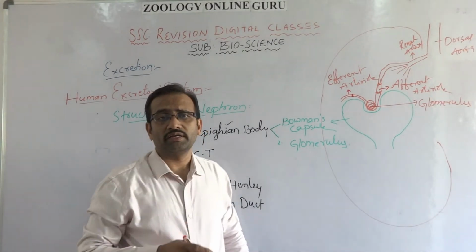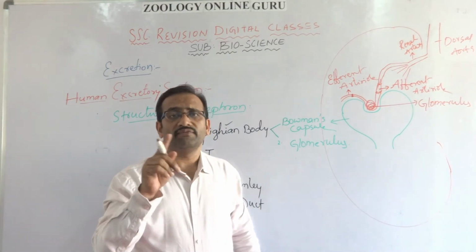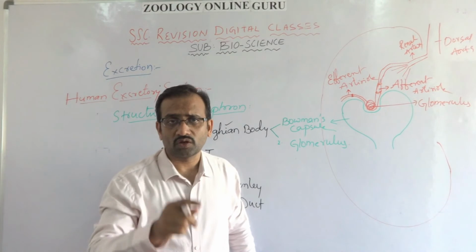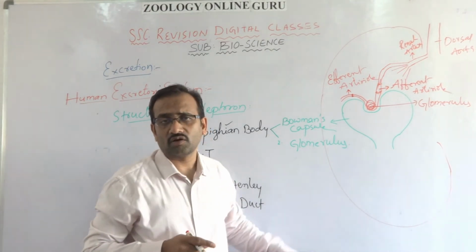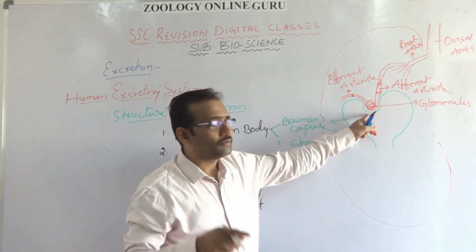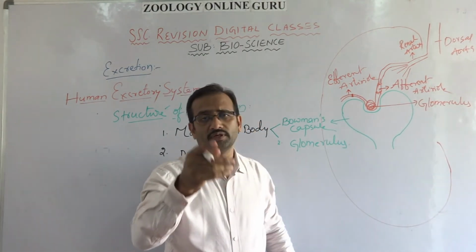In the human body or animal body, blood is purified and filtered. The blood purification organs are called lungs. The blood filtering organs are called kidneys. In the kidney, the actual part where the blood is filtered is called glomerulus.